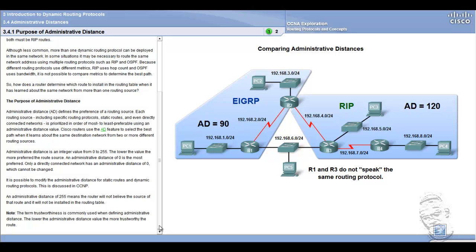An administrative distance of 255 means the router will not believe the source of that route and it will not be installed in the routing table. Note: the term trustworthiness is commonly used when defining administrative distance. The lower the administrative distance value, the more trustworthy the route.